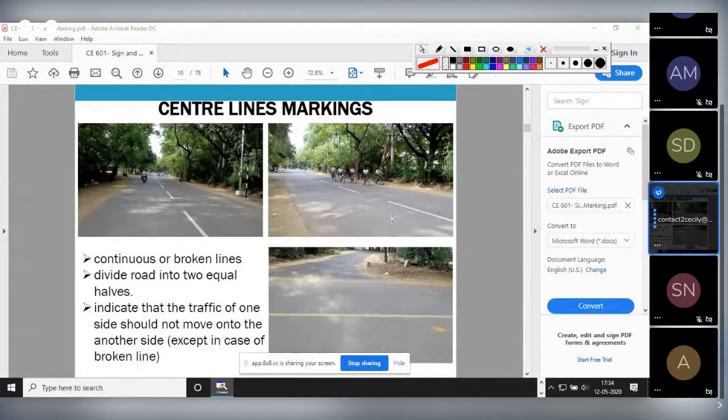There people are following it very cautiously, in a disciplined manner, but in other areas it depends. In my previous lecture I said human psychology is there, right? Road user psychology is one of the characteristics. That is your attitude towards the rules and regulations, whether I will follow or not follow, so it affects your traffic system a lot. That's why in India our traffic system is not in a good condition, we cannot control it in a smooth way.